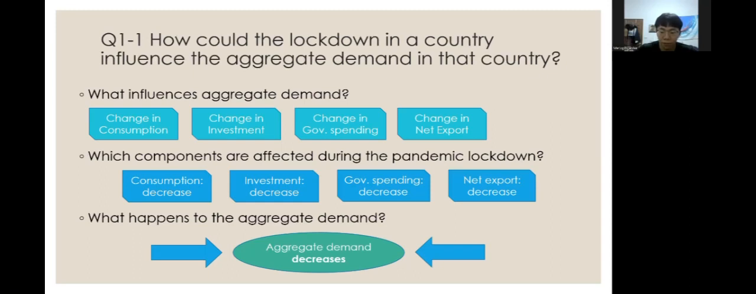Government spending has also decreased. The reason is the same as for corporations: the government is also disrupted by the heavy pandemic. And then net export also decreases because the exports and shipments are disrupted. Therefore, the aggregate demand decreases.